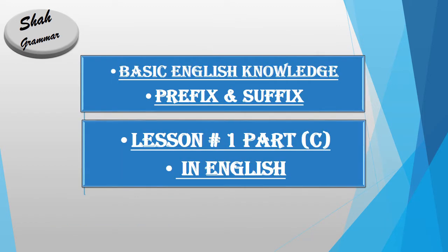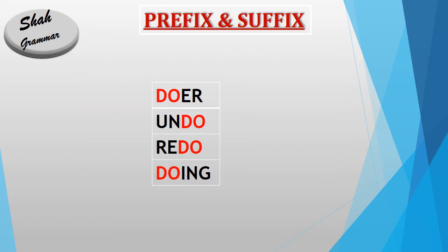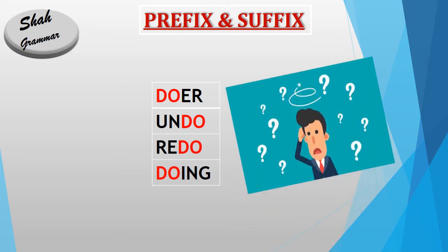Basic English knowledge. Today our topic is prefix and suffix. There is a list of words: doer, undo, redo, doing. Each word has a different meaning. But what is it? There is a repetition of "do" in each word. Isn't it confusing? A person could be confused, but you should not. We made this video to help you understand why "do" is coming in each word. Please watch the complete video so you will be able to understand that it is very easy.